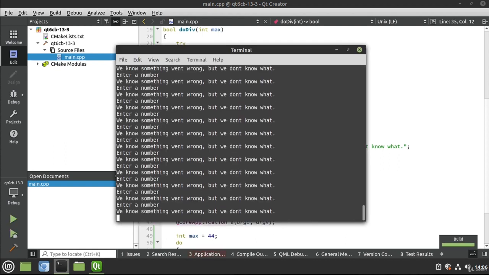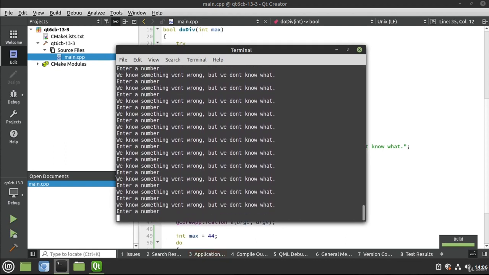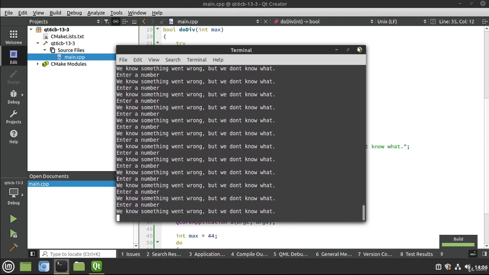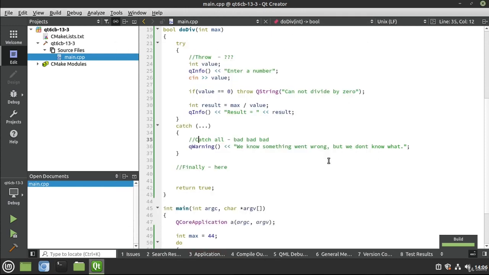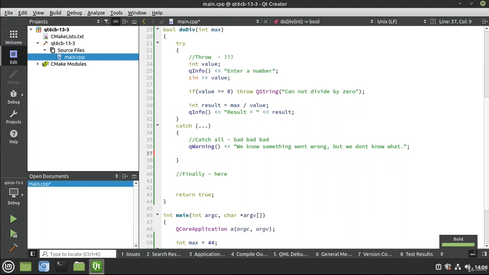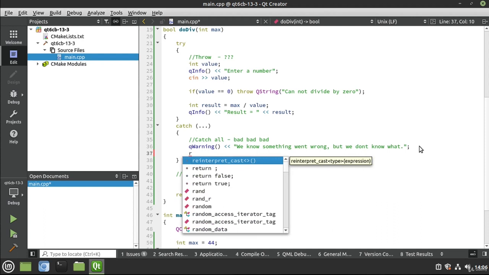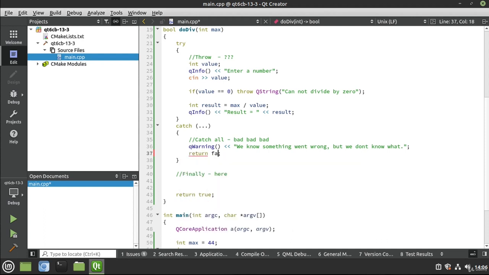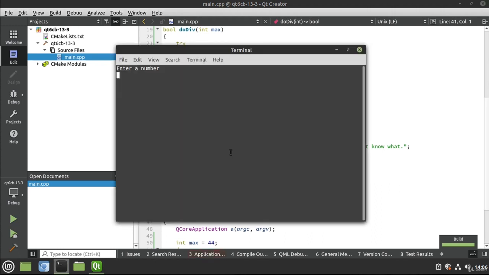So I'm going to enter some garbage, and now you see our infinite loop just going absolutely ballistic. Oh, that is unfortunate, and it will just go and go and go. So for our catch-all here, we need to actually return something. But you notice what didn't happen. Our program did not crash. It just went into the catch-all. So let's rerun that again without our infinite loop. 7, 6, 5, and enter some garbage. We know something went wrong, but we don't know what. So there's our catch-all in action.